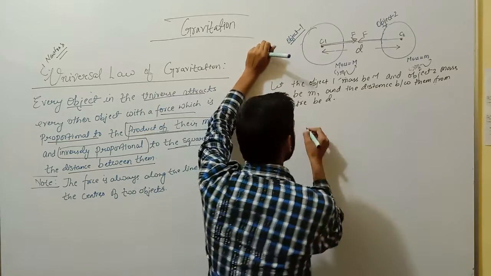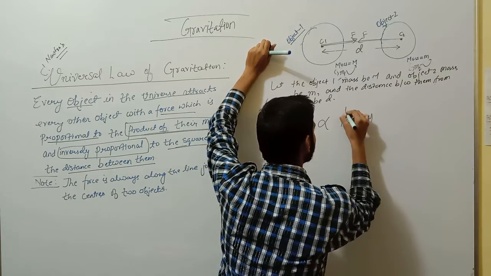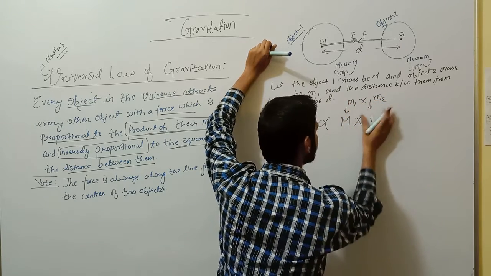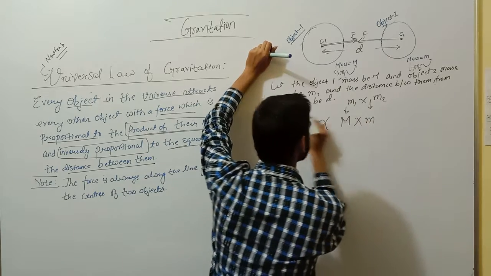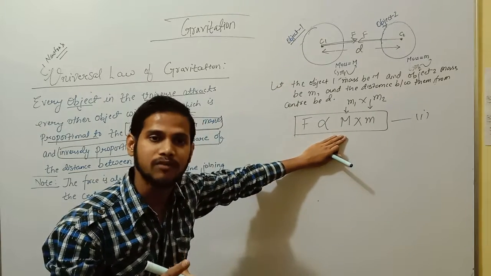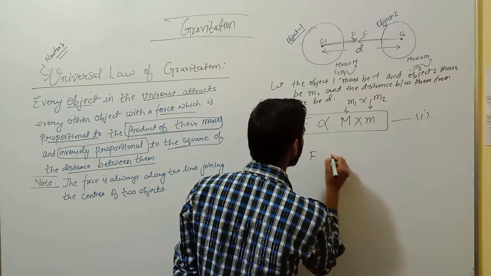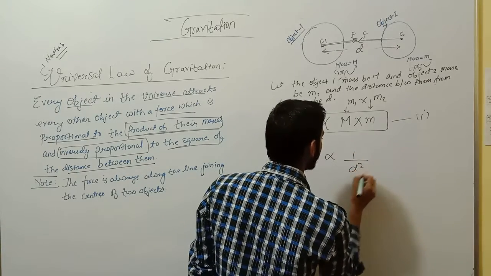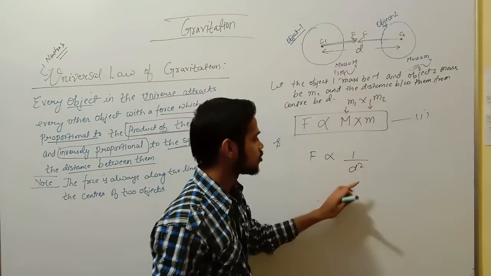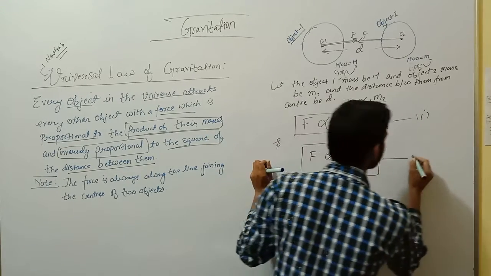So from the statement we get that force is directly proportional to the product of their masses. This is our M1 and this is our M2, so the product of their masses would become M into small m. Mark it as equation 1. Now force is also inversely proportional to the square of the distance between them. Here the distance is D, so it is D square. Mark this as equation 2.